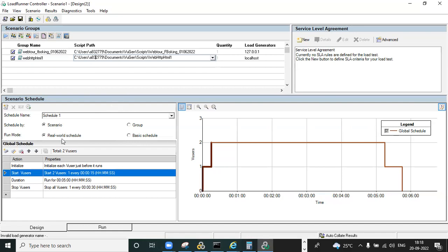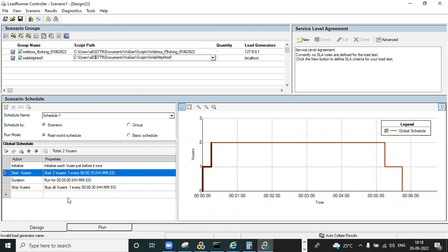Now, as simple as that, we are able to see the run mode. We have two modes: real world schedule and basic schedule. What does real world schedule mean? If you want to give multiple ramp up and multiple ramp down durations, you need to select the real world schedule. If you want a single ramp up and single ramp down, you can use the basic schedule. So now we'll see what the ramp up and ramp down duration is.